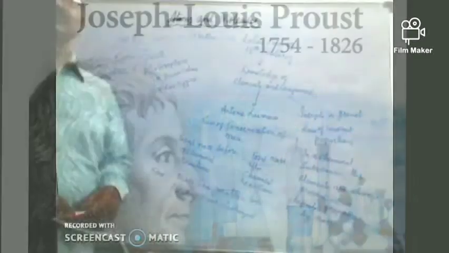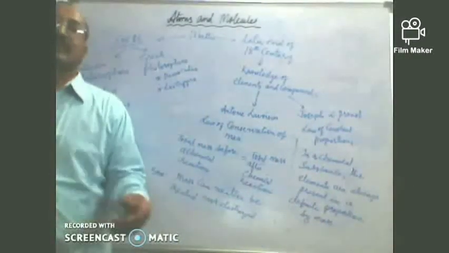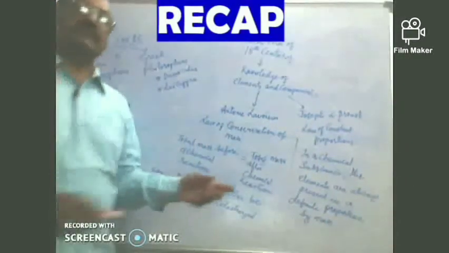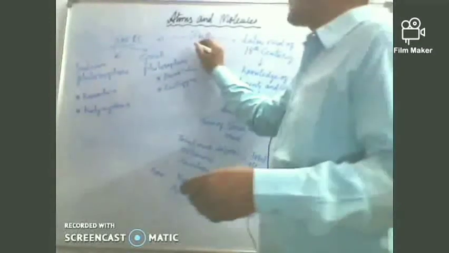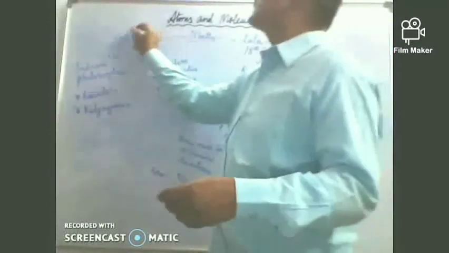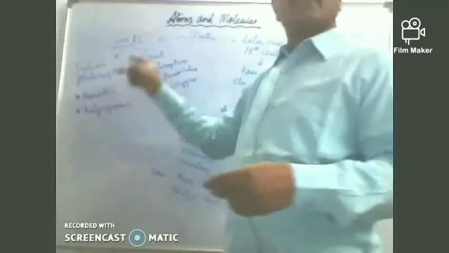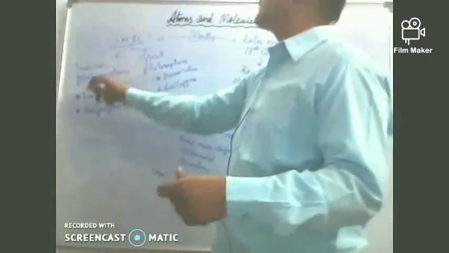So, children, what have we learned today? Follow carefully, children. We have learned about the idea about matter that existed around 500 BC. At that time, people were having some idea about matter.